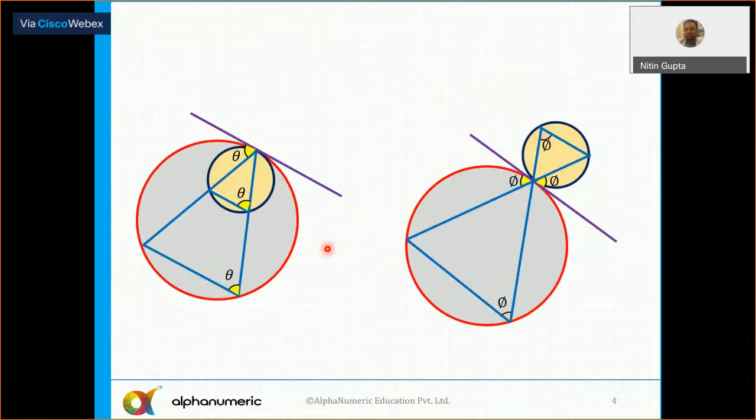Now, these are two very common figures related to the alternate segment theorem. If there are two circles which are touching each other, they can touch either internally or externally, like in this case here I have drawn. If they are touching internally, the alternate segment theorem is important here. These two angles, one in the alternate segment for the smaller circle and one for the bigger circle, are theta and theta. And same thing here. I can say these two angles are equal. Why? Because these two are vertically opposite angles, phi and phi. Or in their alternate segments these two angles will also be phi and phi. So that is known as the alternate segment theorem here.